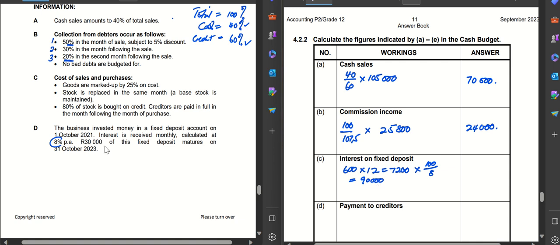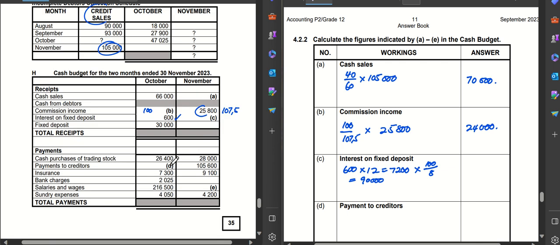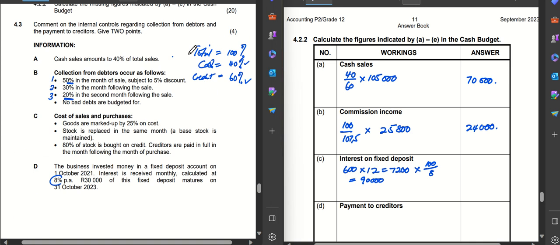That was the fixed deposit we had in the month of October. However, 30,000 of that is going to mature. So you subtract the 30,000, and you remain with 60,000. That is the new fixed deposit after it has matured. Then you multiply 60,000 by 8% and by 1 over 12, and this will give you 400. That becomes the new interest.